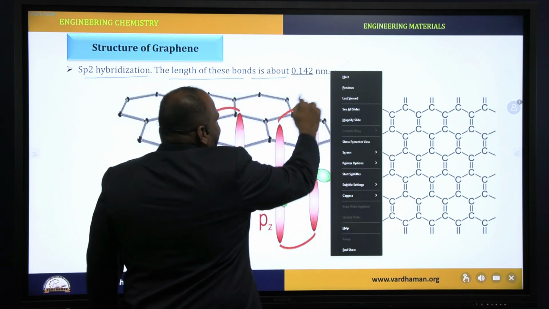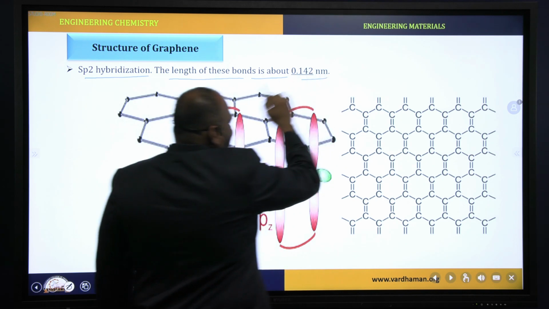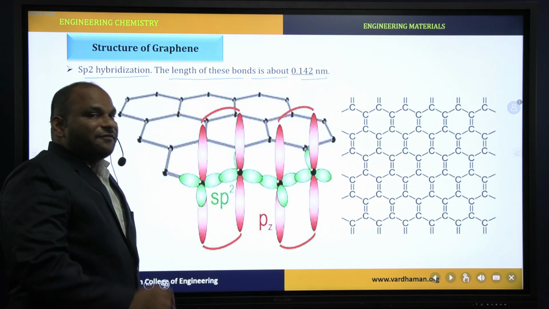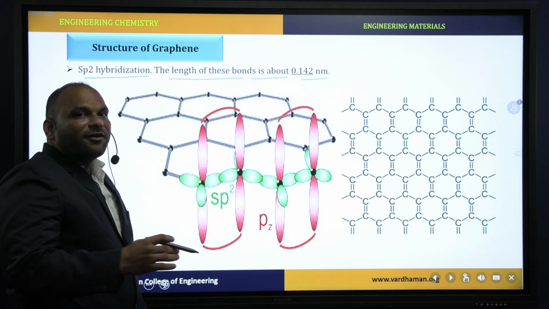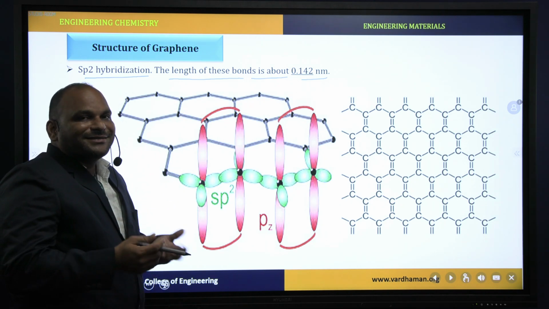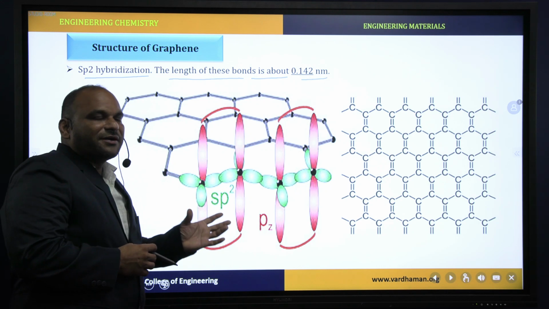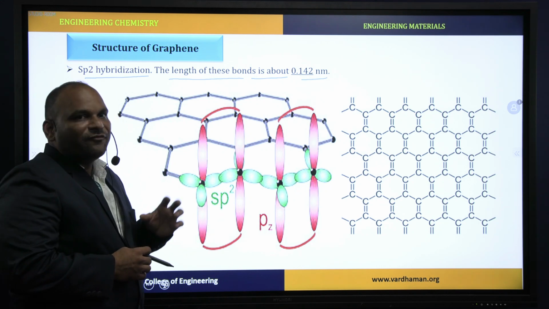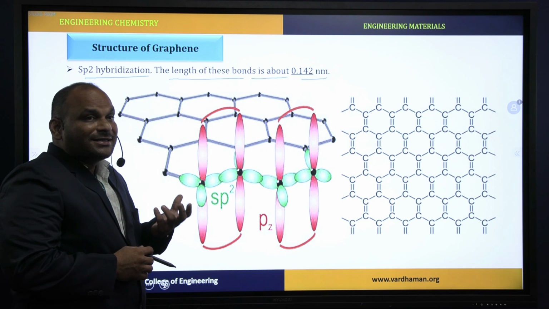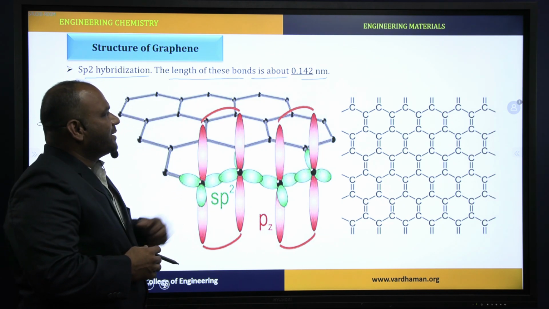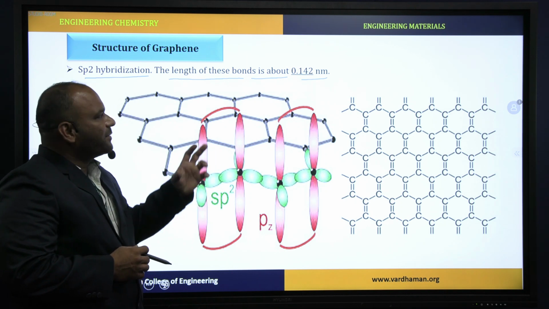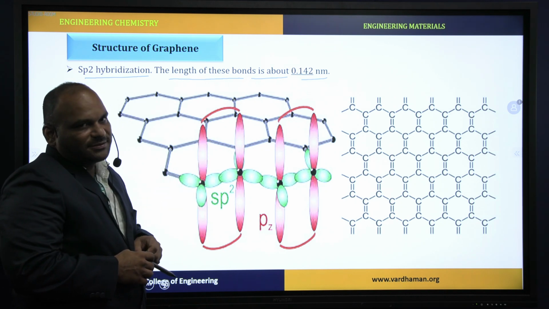But the difference between graphite and graphene is, in graphite, a number of layers are there. In the case of graphene, only one layer is there, that is single atom thickness. Here the bond length between carbon and carbon is 0.142 nanometers.